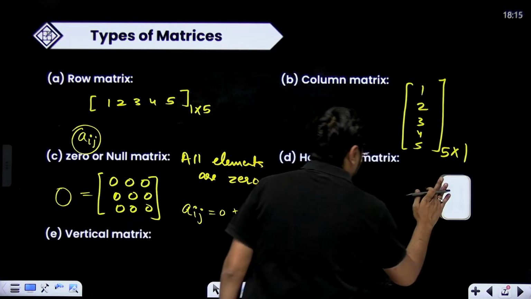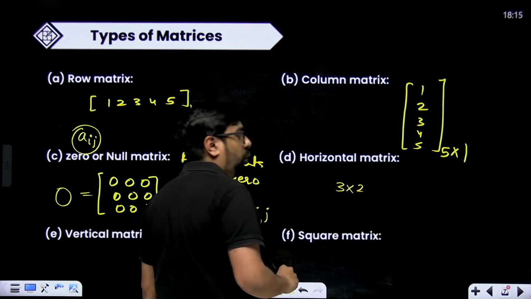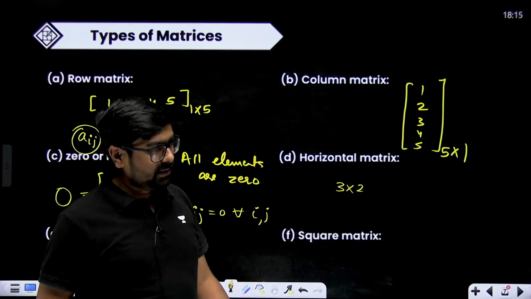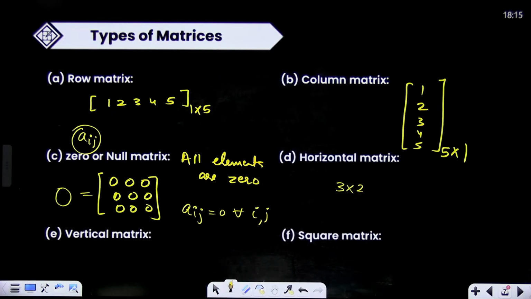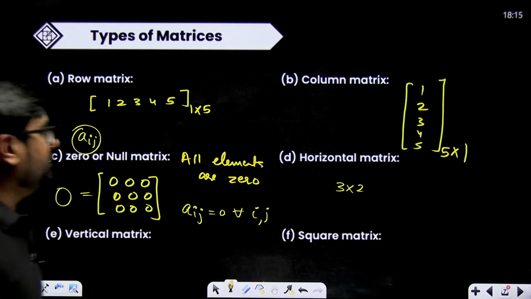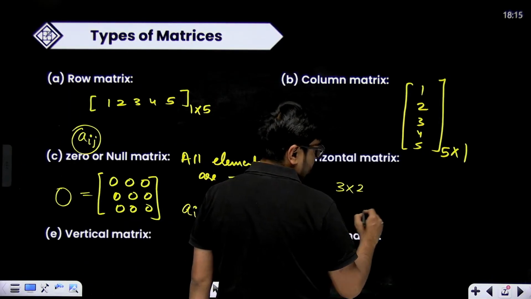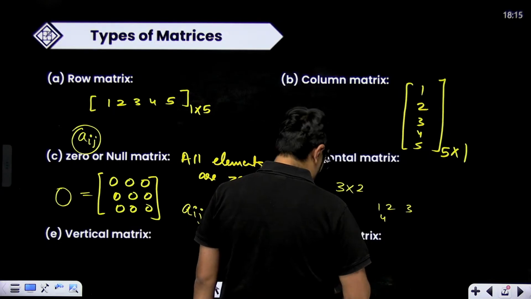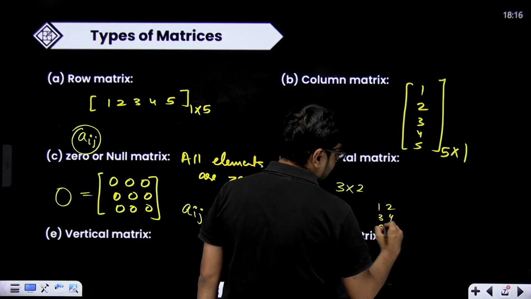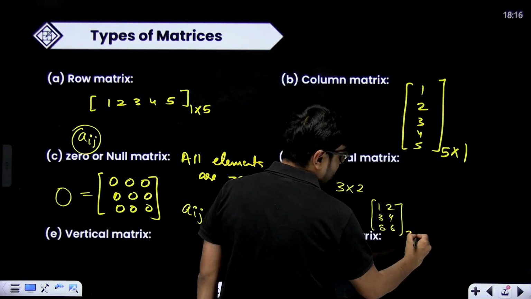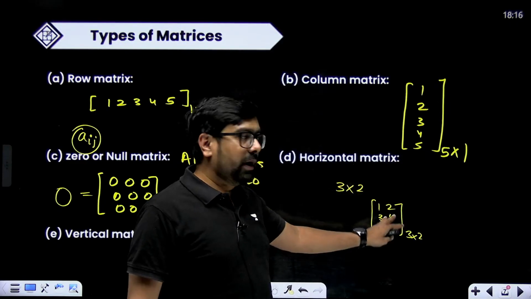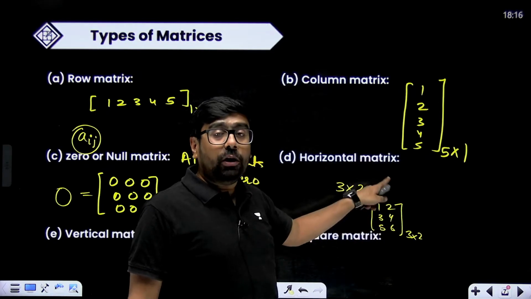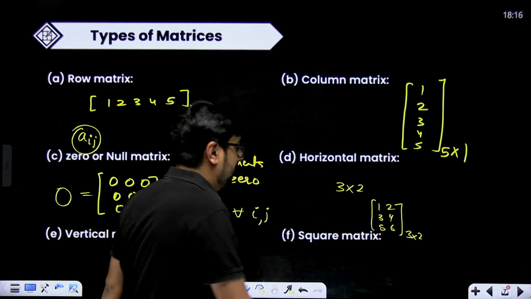So you tell me, if there is a matrix which is of 3 cross 2, what type of matrix it will be? Row matrix or column matrix? Just think about it. Which type of matrix it is going to be? 3 rows and 2 columns, right? So 1 2 3 4 5 6. This is how this matrix will be, 3 rows and 2 columns. How is it looking? Height wise it is looking longer, or breadth wise it is looking longer? It is looking longer for height. So this is going to be a vertical matrix, right?